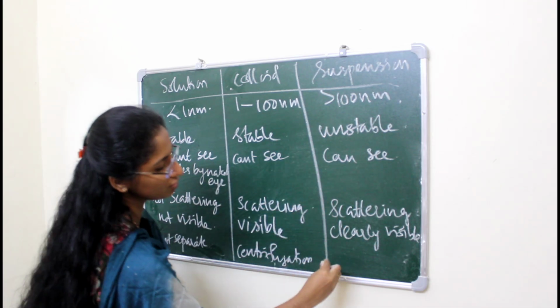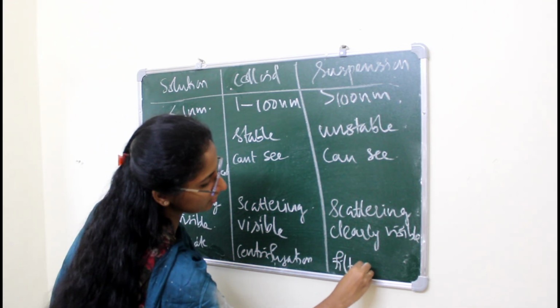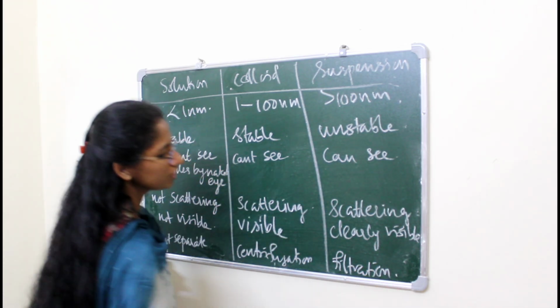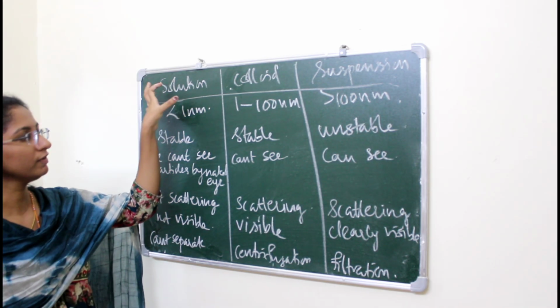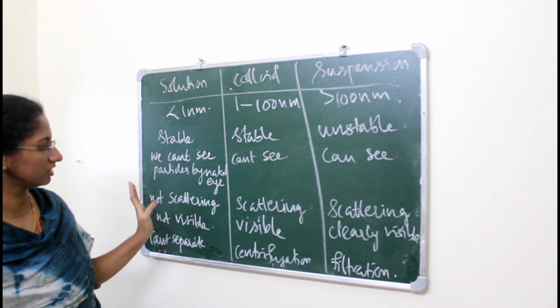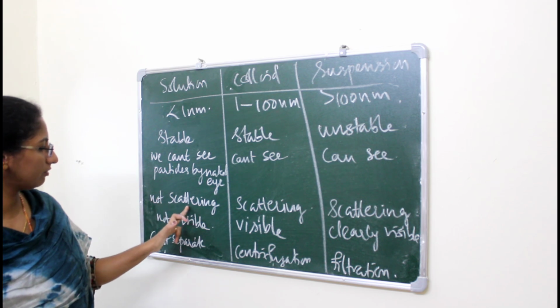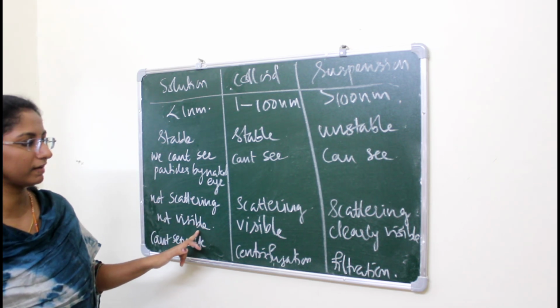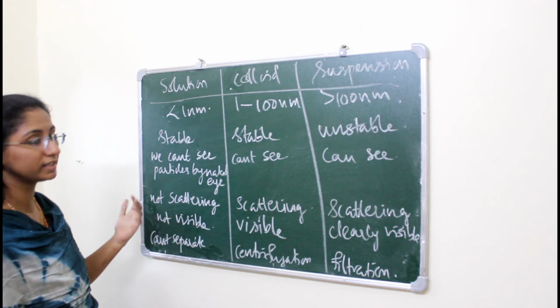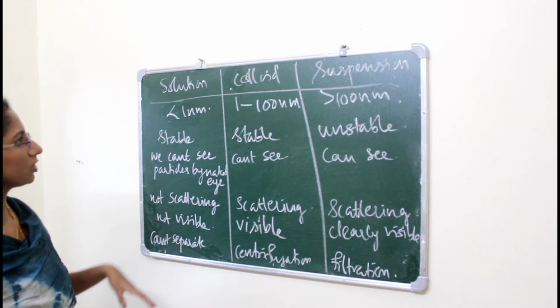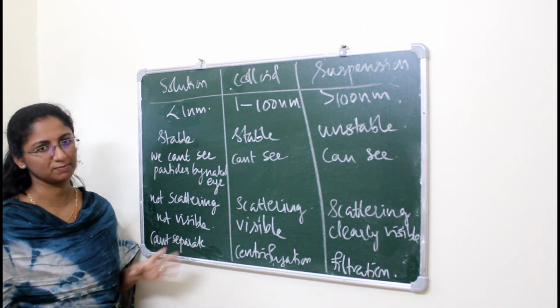In case of suspension, we can separate by filtration method. So these are the main points of difference between solution, colloid and suspension. This scattering and visibility of the beam of light together we call the Tyndall effect. So that's all about solution, colloid and suspension. Thank you.